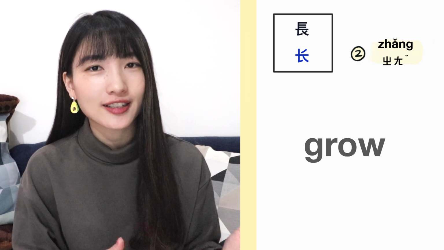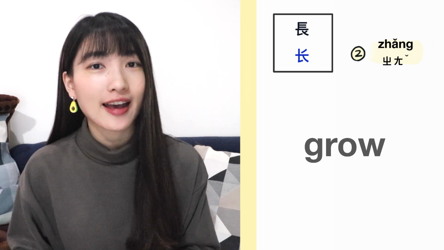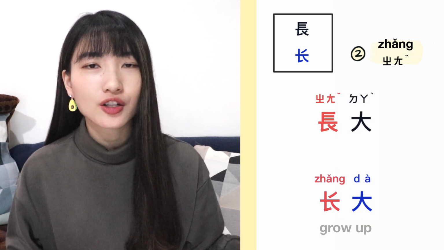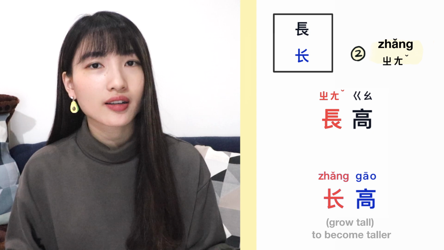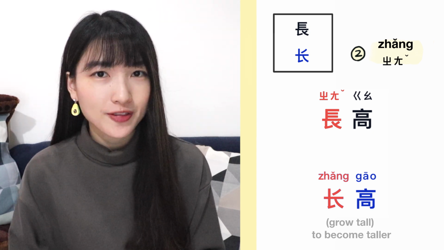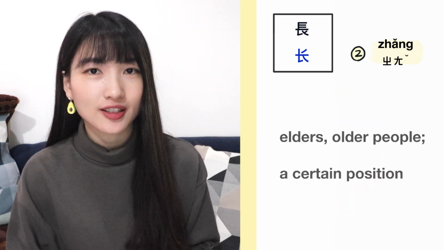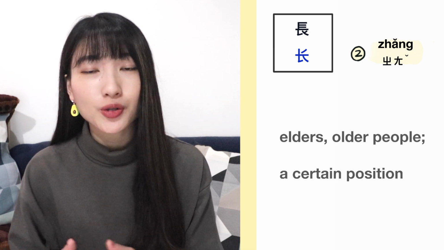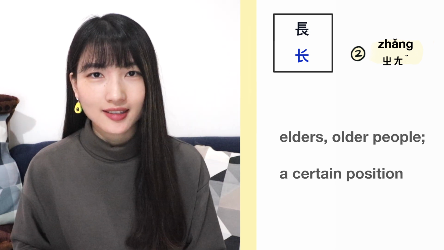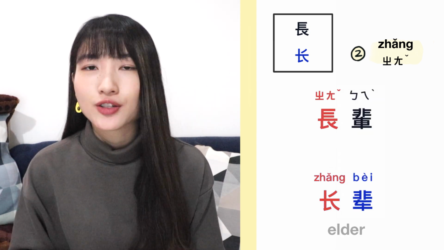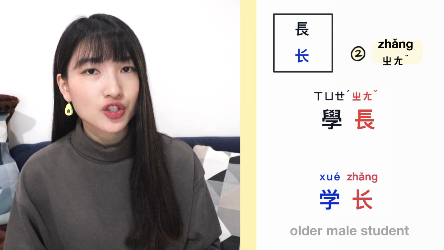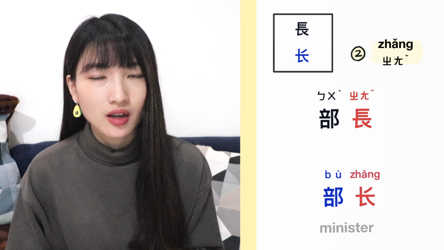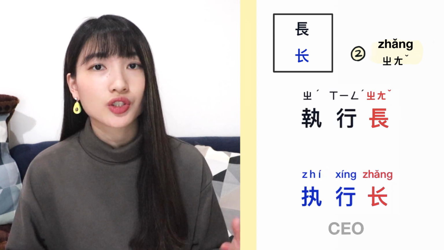However, this character is pronounced as zhǎng when it has the meaning of grow. For example, 长大, 长高. On top of this, when this character has something to do with elders, older people, or a certain position, it's also pronounced as zhǎng. For instance, 长辈, 学长, 部长, 执行长.